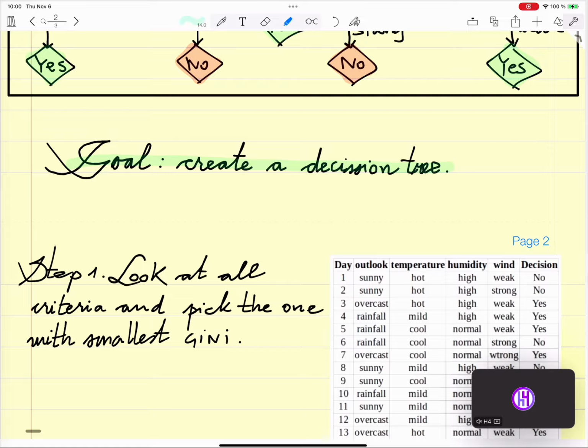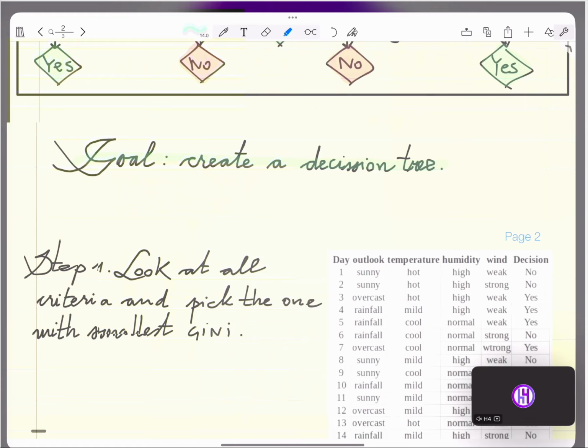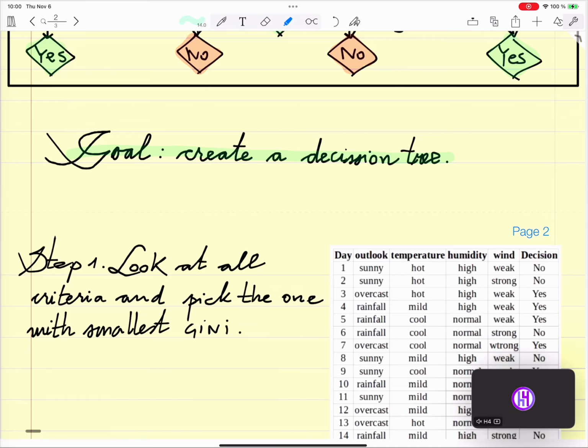Why do we pick the one with smallest Gini? Somebody tell me? Because what? The information will be cleaner, okay? Yes. Thank you very much.